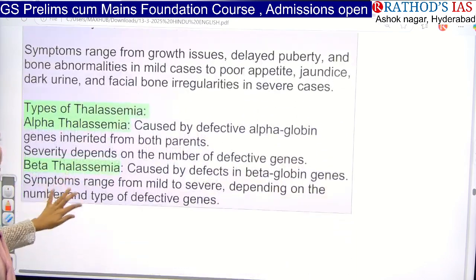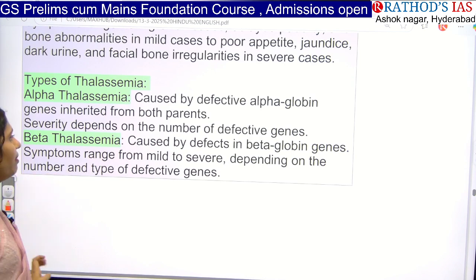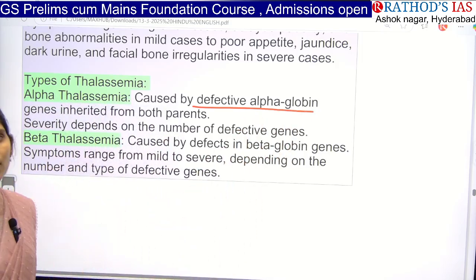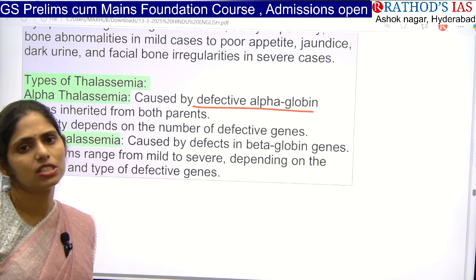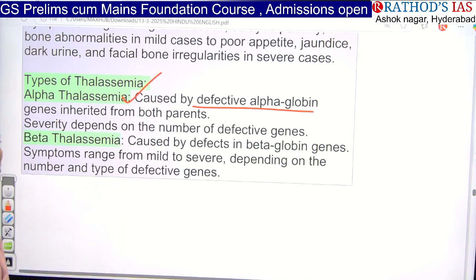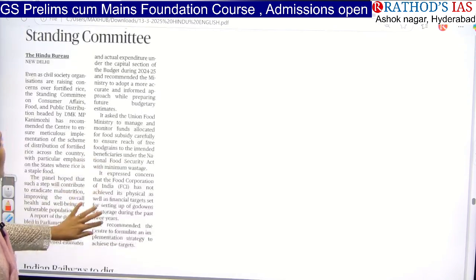And we have two types, guys. We have alpha thalassemia and we have beta thalassemia. Alpha thalassemia is caused by defective alpha globin gene. So if both your parents are carriers of this disease, you will be getting alpha thalassemia. Okay. So if only one parent is having this disease, and you're getting that disease from that parent, that is called beta thalassemia. Okay. So that is the thing. And let us see the next article.